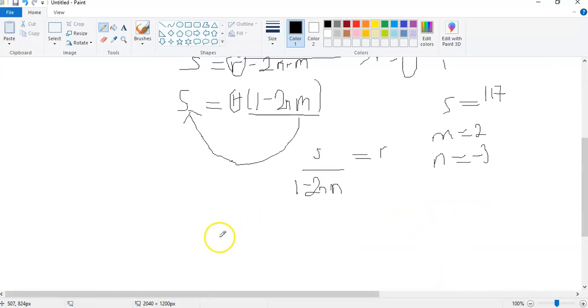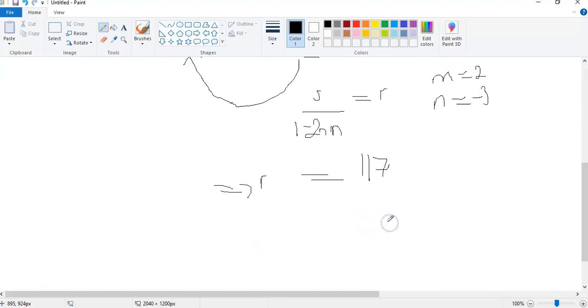Okay, so which implies that our r is equal to our s. Our s is 117, divided by 1 minus 2. What is the value of our n? Our n is negative 3, so we have negative 3 here. And our m is what? 2.